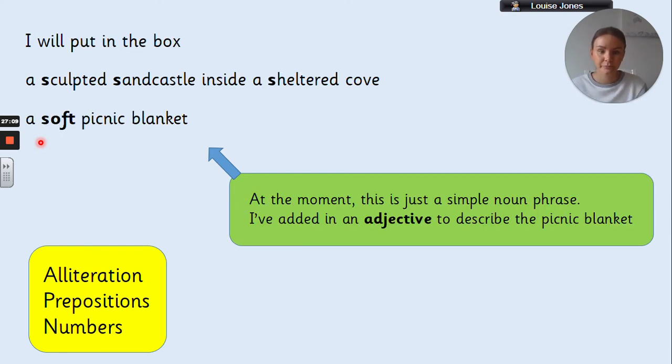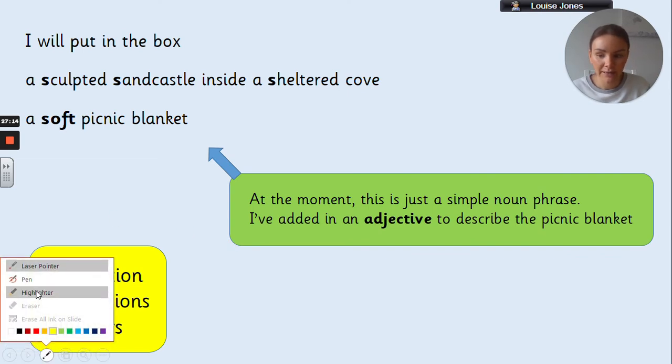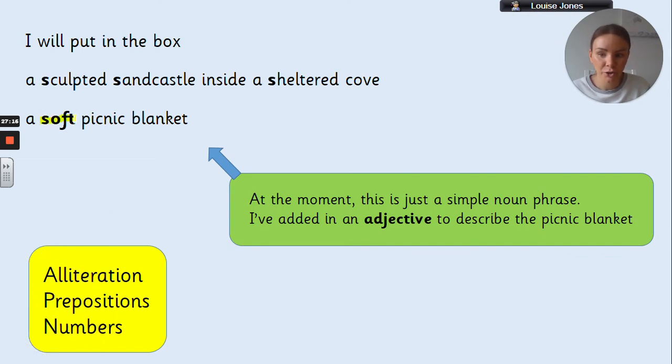So I'm going to add in an adjective first of all to describe the picnic blanket, and I've gone for the word soft. I haven't used alliteration. I think I've already used alliteration in my first line about the sandcastle, so I don't think I really need to use that again in my second line. So I've just chosen the adjective soft, so a soft picnic blanket.